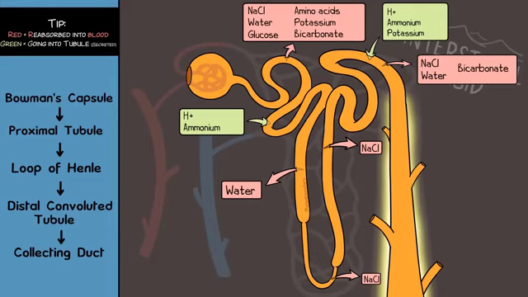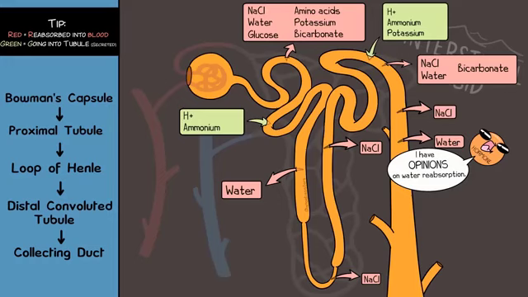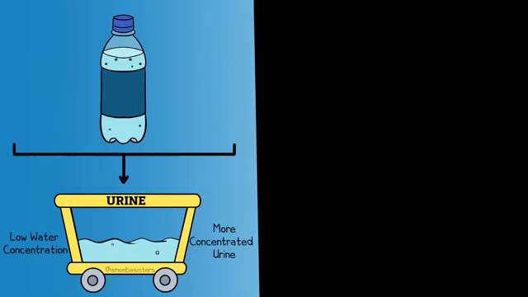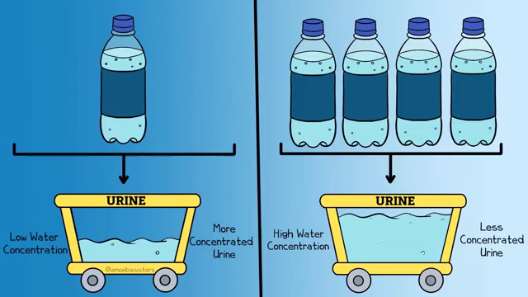And now it is time for the collecting duct. It is time for this filtrate to become urine. NaCl will be able to be reabsorbed, water too, but hormonal control really regulates the amount of water here. The permeability to water of this collecting duct is controlled by hormones. After all, a person who is dehydrated needs to have as much water as possible to be reabsorbed into the interstitial fluid. The filtrate, on the other hand, will be very concentrated. A person who has had a lot of water to drink may have less water reabsorbed, and thus that person's urine may be more dilute.